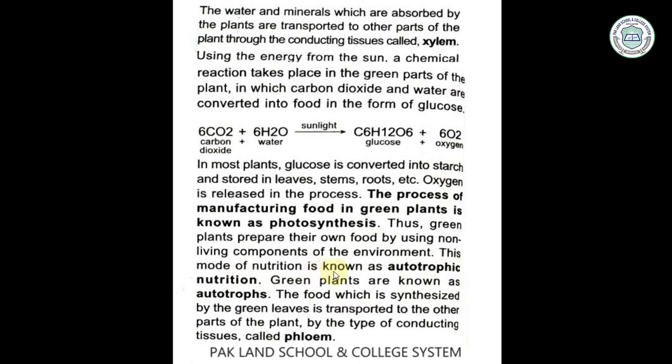These are non-living, and from that they make the food. This mode of nutrition is known as autotrophic nutrition. Green plants are known as autotrophs because they make their own food. That's why we say these are autotrophs. The food which is synthesized by the green leaves is transported to the other parts of the plant by the type of conducting tissue called phloem.